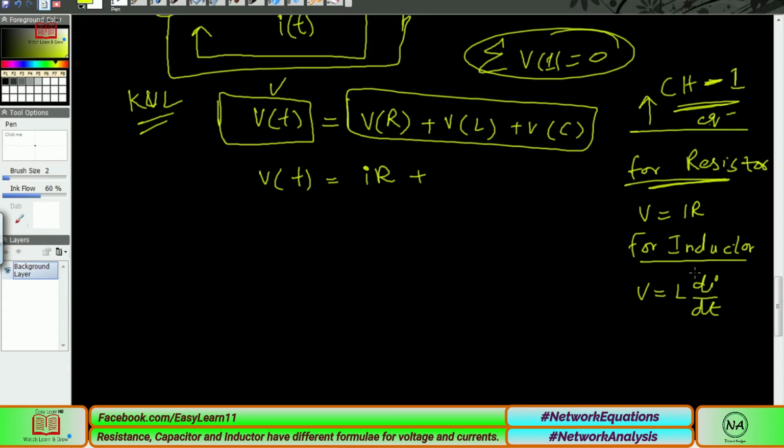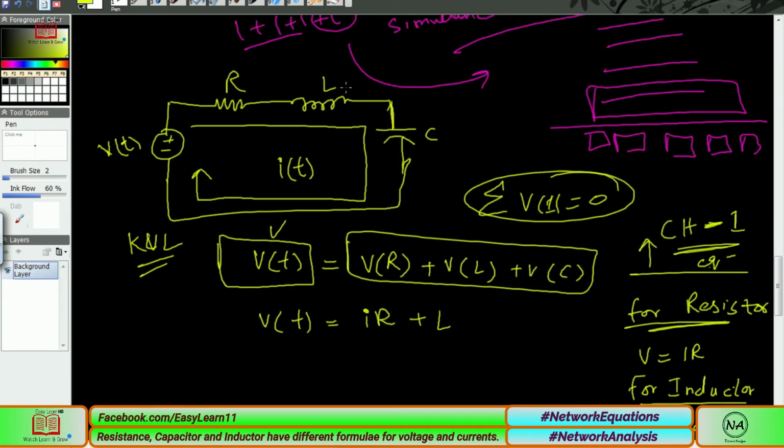So what is the formula for the inductor? Here we have the L, not specified as L1 or L2 in our RLC circuit. So simple L, di over dt, there is only one current. Why did we leave the L? Because L has a specific value, for example 10 Henry, so we are not going to take the derivation of a constant value. This is simple mathematics.